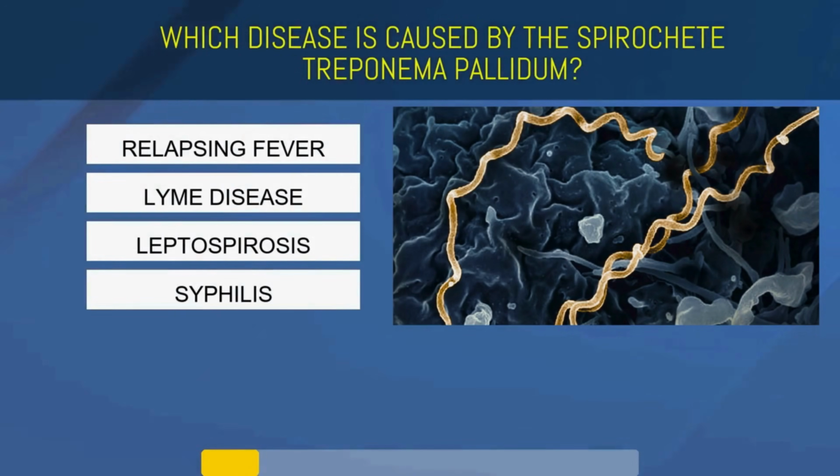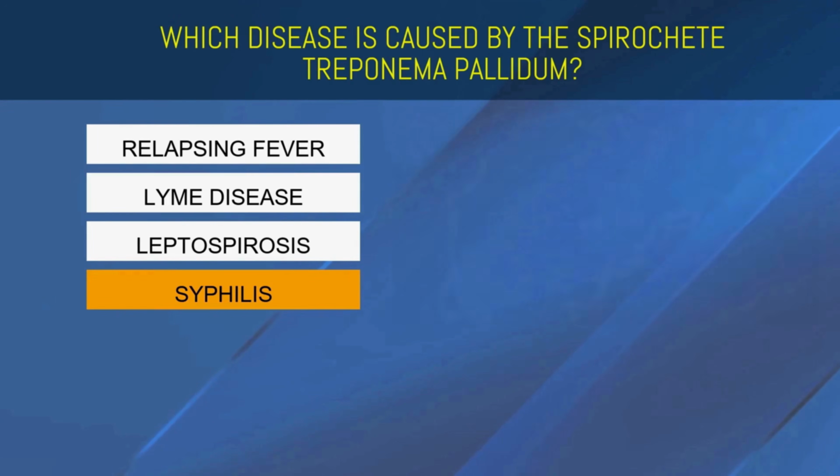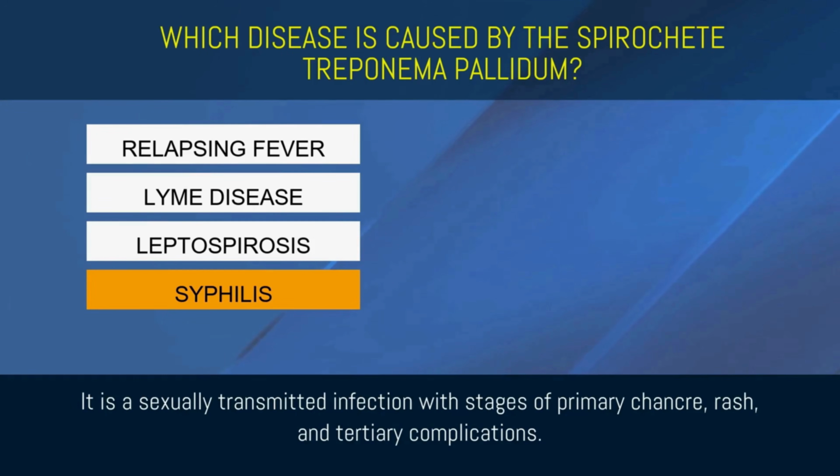Which disease is caused by the spirochete Treponema pallidum, relapsing fever, Lyme disease, leptospirosis, or syphilis? Syphilis. It is a sexually transmitted infection with stages of primary chancre, rash, and tertiary complications.